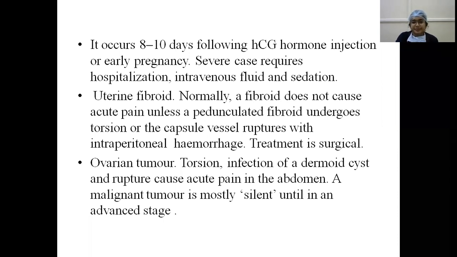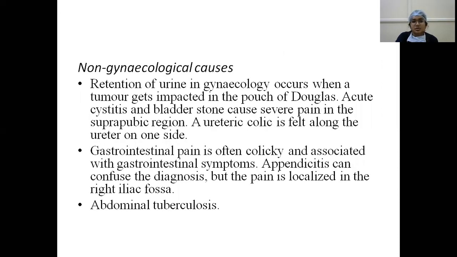Ovarian tumor. Torsion or infection of the dermoid cyst and rupture can cause acute pain in the abdomen. A malignant tumor is mostly silent until an advanced stage. So what are the non-gynecological causes? Retention of urine in gynecology occurs when a tumor gets impacted in the pouch of Douglas. Other urological conditions like acute cystitis and bladder stone can cause severe pain in the suprapubic region, and ureteric colic is felt along the ureter on one side.